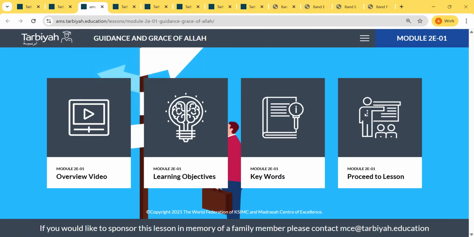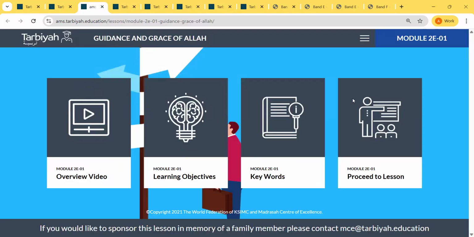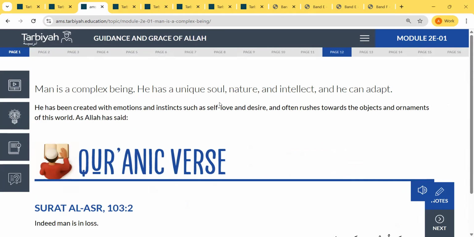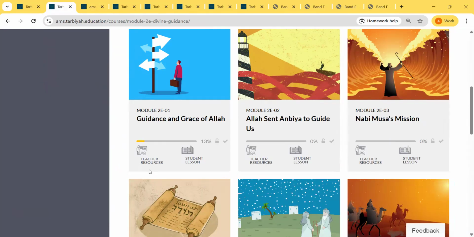Now, if you proceed to the lesson, you will see all these pages up here. They have added this new feature that if you hover over the page number, it will show you what is on that page.